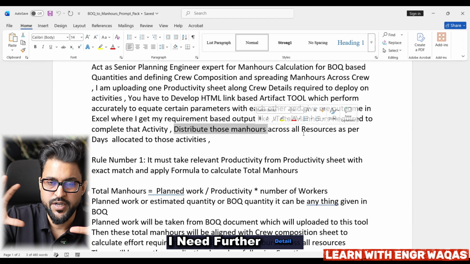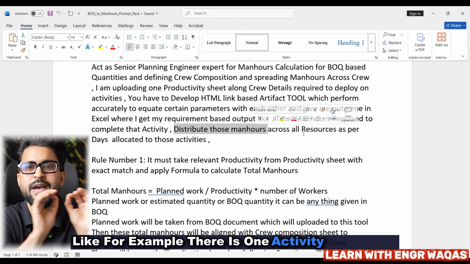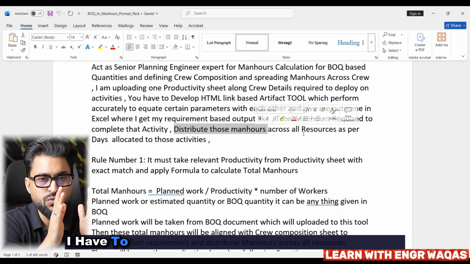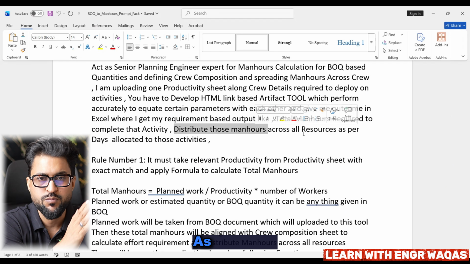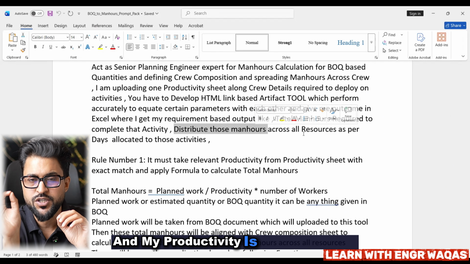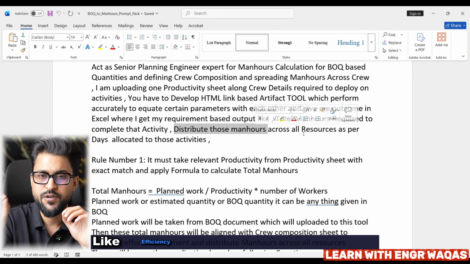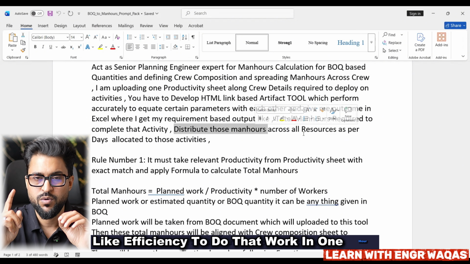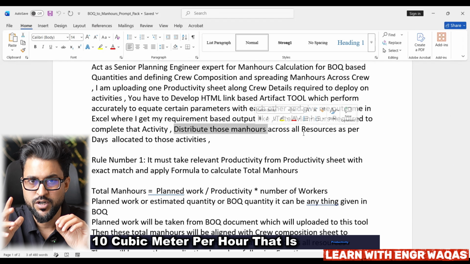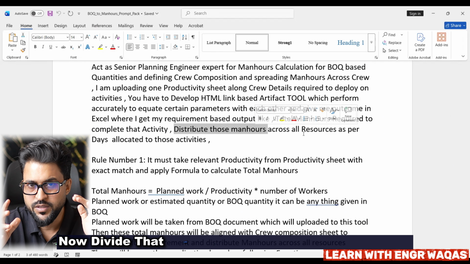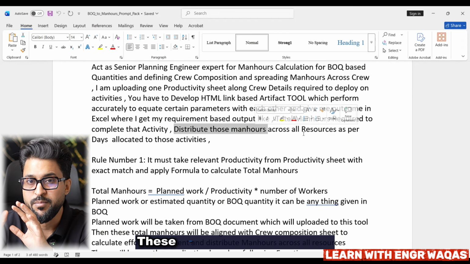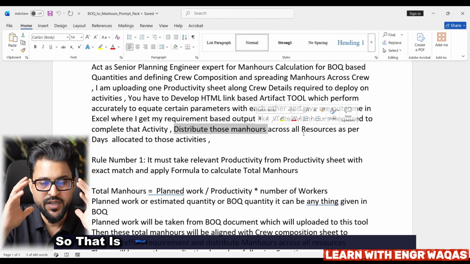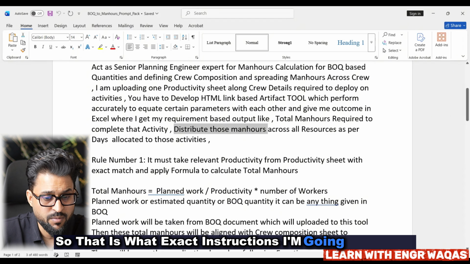I need further detail. For example, there is one activity, excavation. I have to do 1000 cubic meters of work in that activity as per the BOQ, and my productivity is 10 cubic meters, like the efficiency to do that work in 1 hour, 10 cubic meters per hour. That is productivity. Now divide 1000 by 10. So I will get 100. These are my total man hours. So that is exactly the instruction I'm going to provide here.